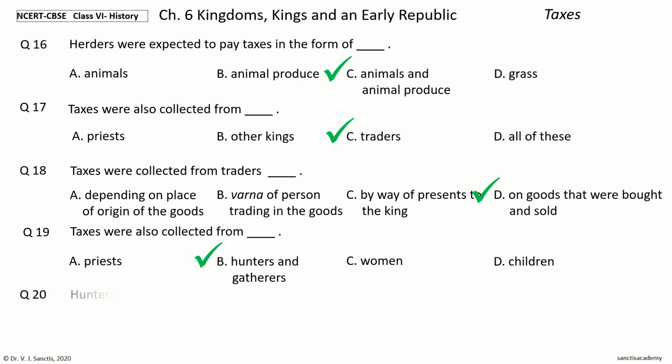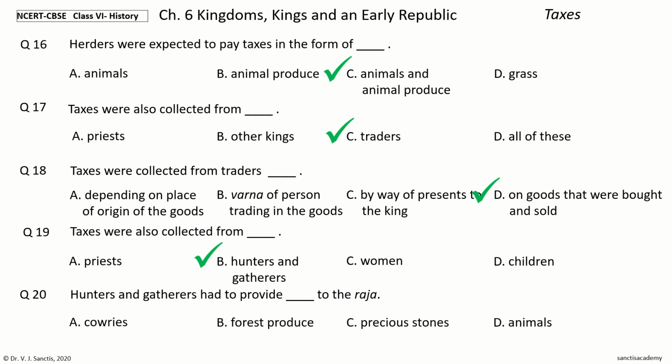Question 20. Hunters and gatherers had to provide dash to the Raja. The options are cowries, forest produce, precious stones, animals. Your time to choose. And the answer is forest produce. So, hunters and gatherers had to provide forest produce to the Raja.